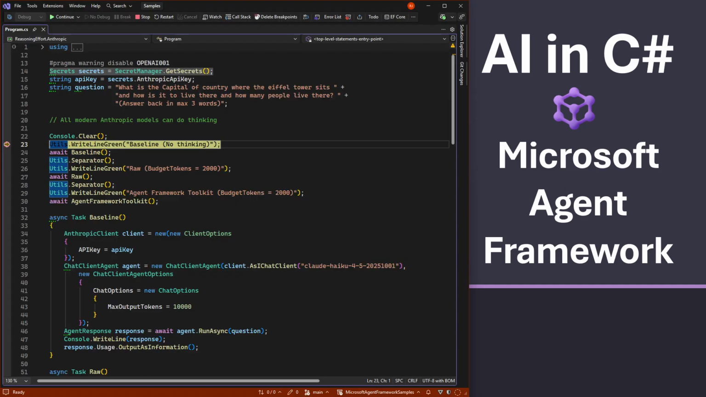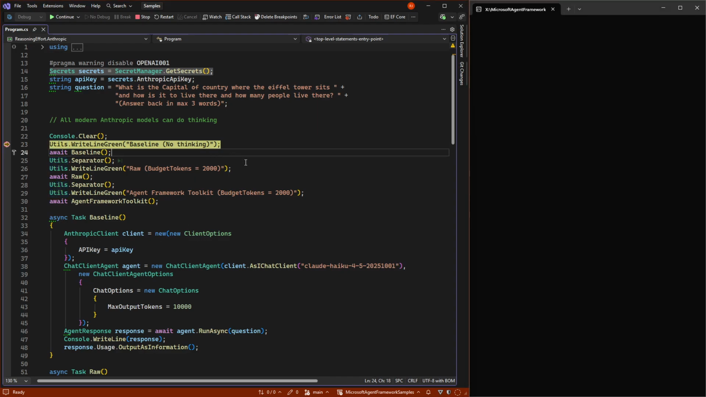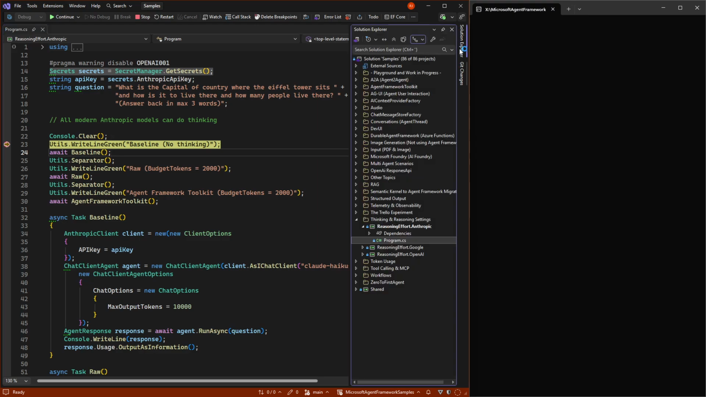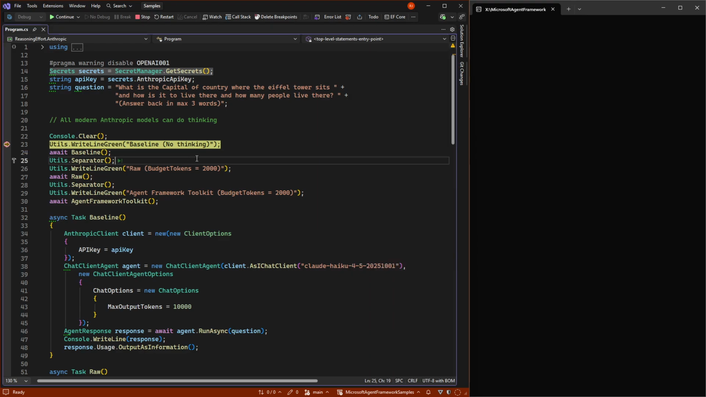So let's jump into Visual Studio and go to the reasoning effort.anthropic sample. So Anthropic, all modern models can do thinking. There's nothing special. They don't have reasoning models and non-reasoning models. All of them can do it.